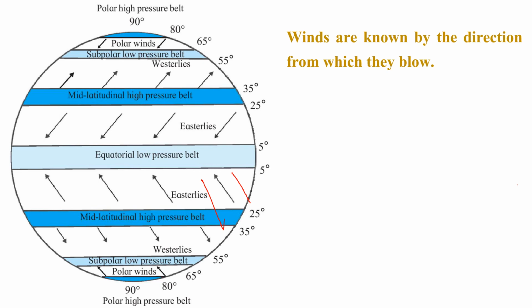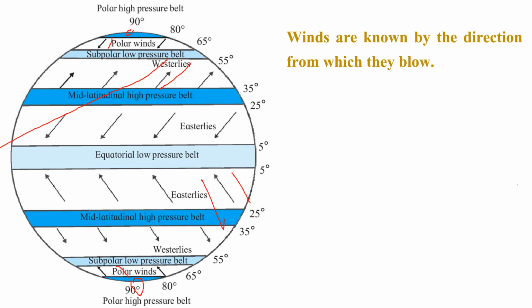Here the winds blow from the west side, and this is called westerly wind. And these polar winds blow from the polar region, here also and here also. This is called polar winds.